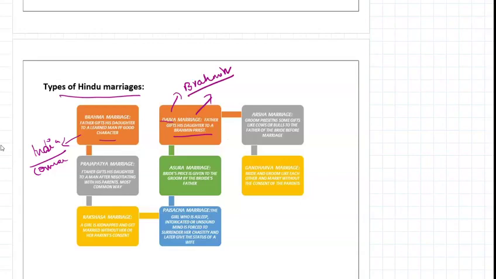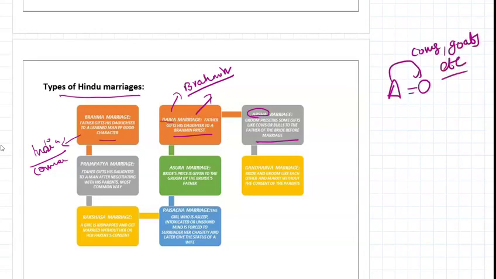Arsha marriage: the groom presents some gifts like cows or bulls to the father of the bride before marriage. So let us take this as a groom. He wants to marry some bride, so he gives some gifts like cows, goats, etc.